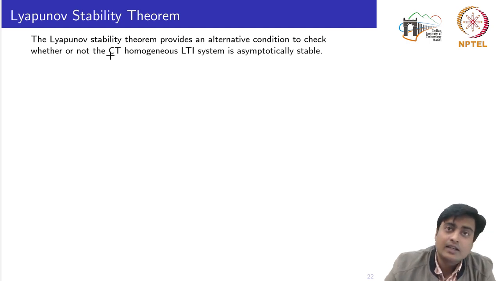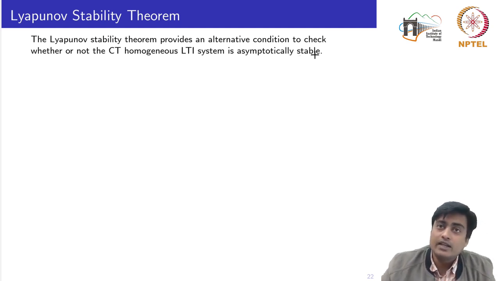So this is the key important theorem in the analysis of stability for linear systems. The Lyapunov stability theorem provides an alternative condition to check whether or not the continuous time homogeneous linear time invariant system is asymptotically stable.